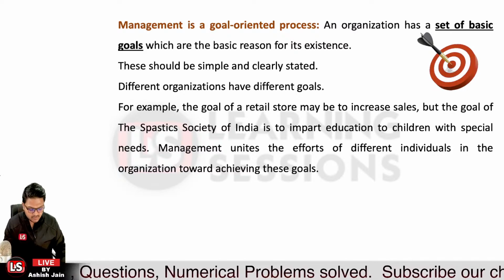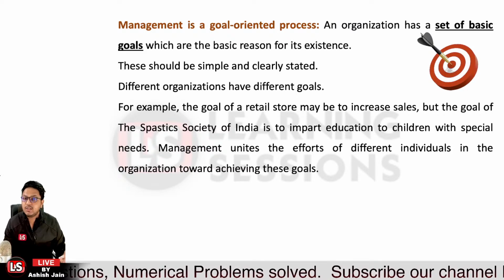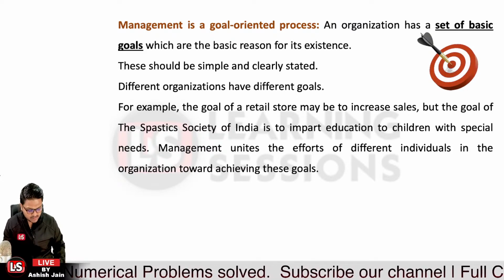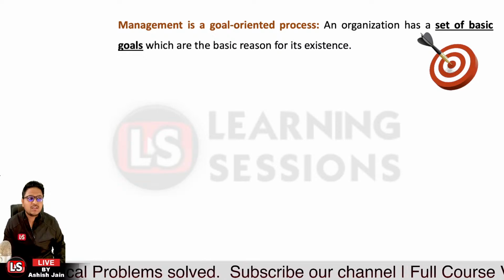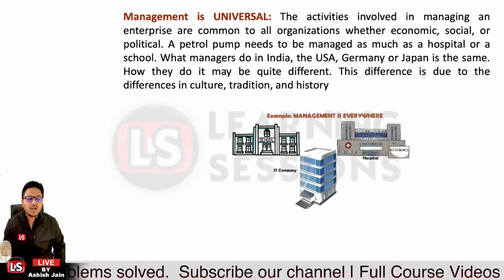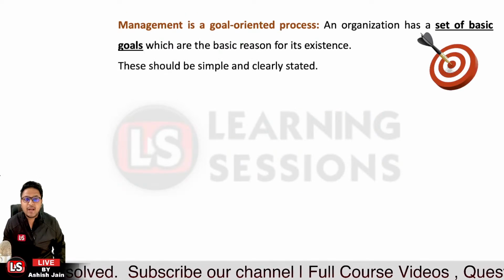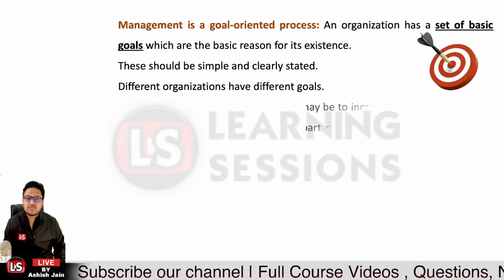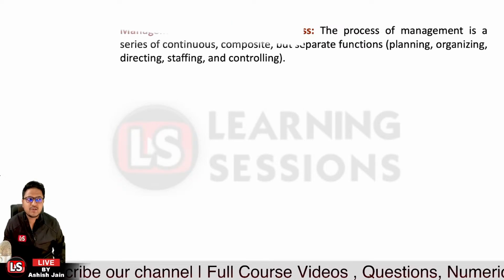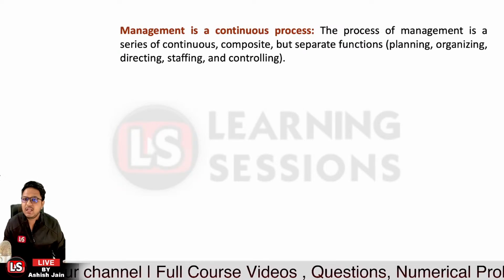So the first feature was that management is universal. The second was that management is a goal-oriented process. Now let's jump to the third point: management is a continuous process.